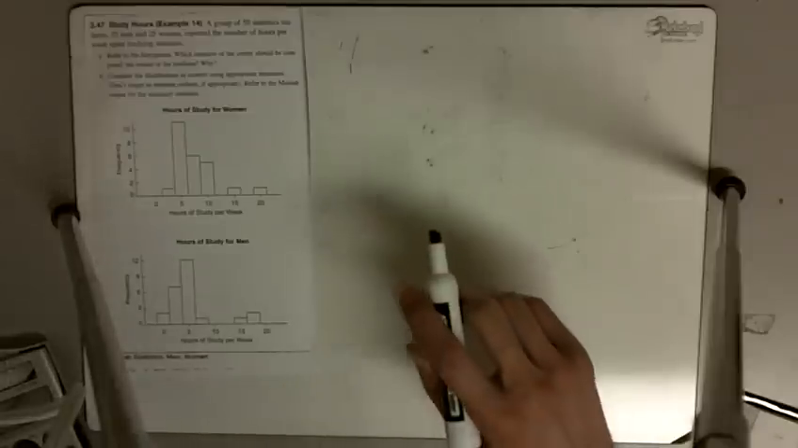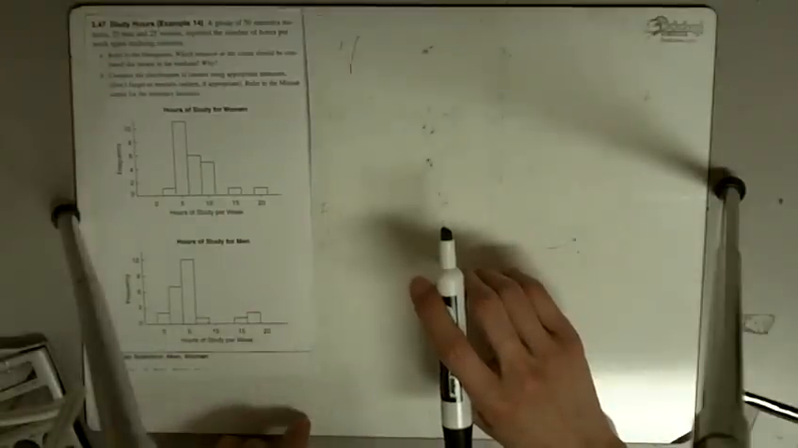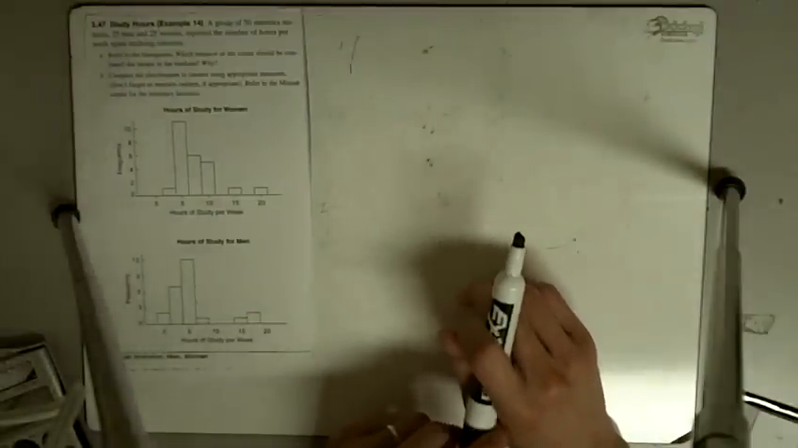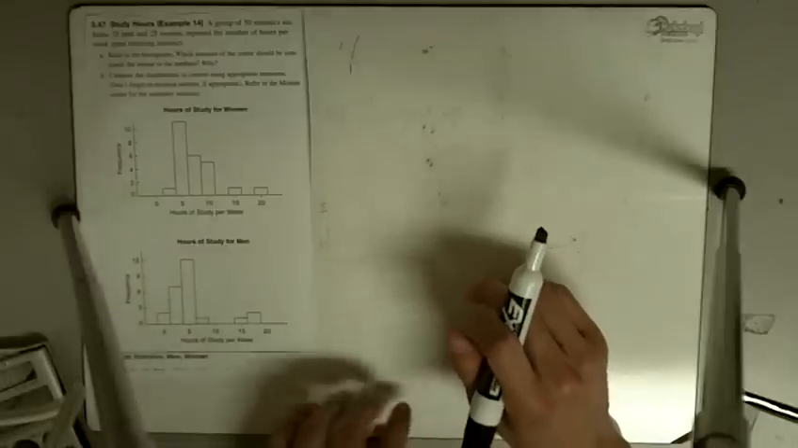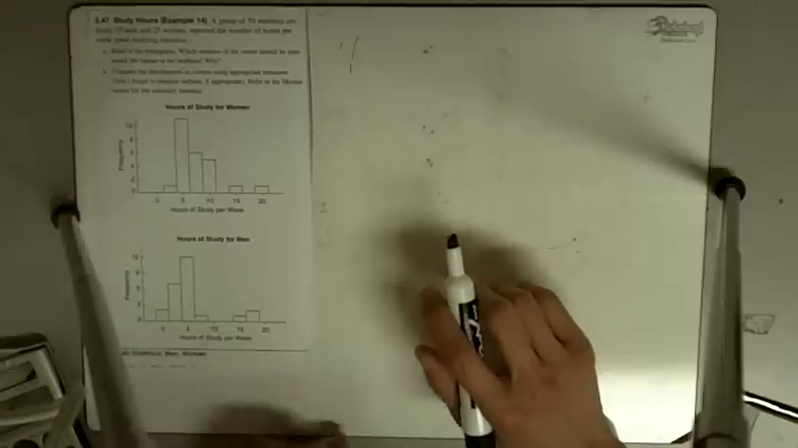All right, this says a group of 50 statistics students, 25 men and 25 women, reported the number of hours spent per week studying on statistics. Okay, and so refer to the histograms. Which measure of center should be compared, the means or the medians?